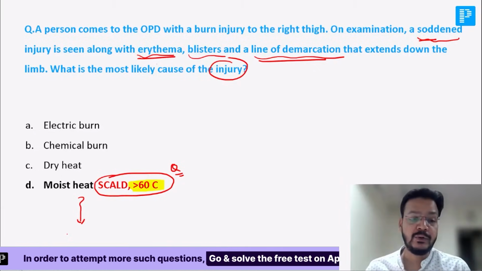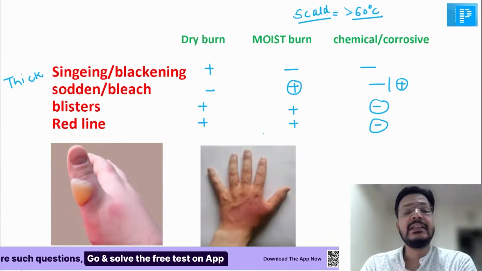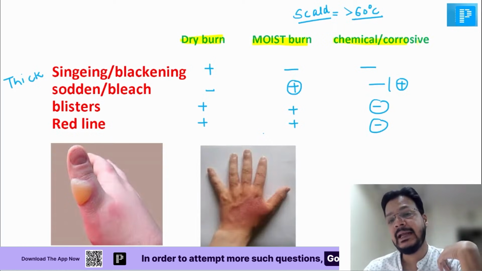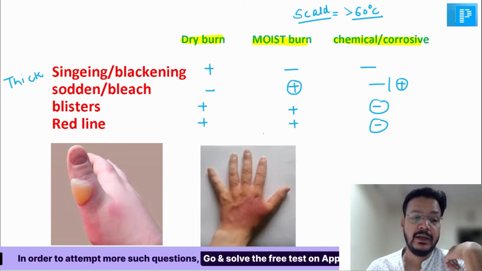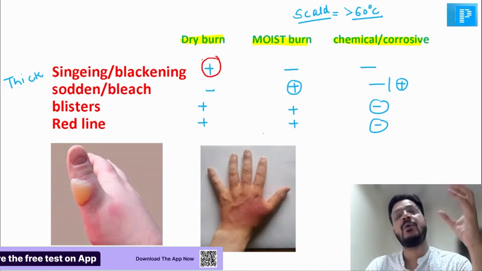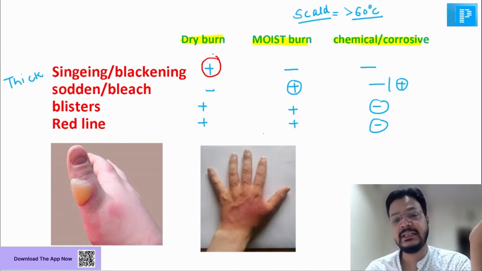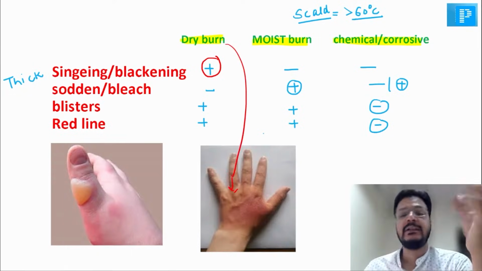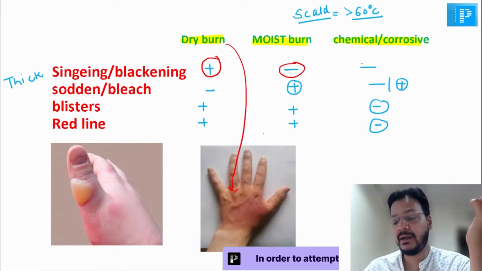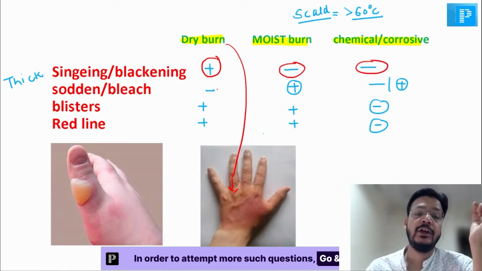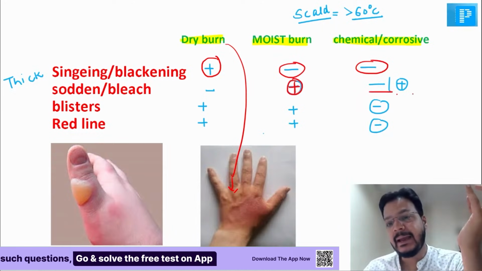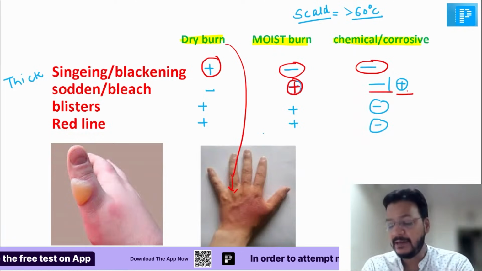Now, come to the difference, beta. Sir, there are three injuries: dry burn, moist burn, and chemical or corrosive burn. If you see singeing and blackening over the skin, that's a dry burn. You can see this is a dry burn. The blackening and singeing of the skin is there. But in moist burn and chemical burn, both are absent. Sodden skin is present mostly in moist burn. In chemical and corrosive burn it may be present, may be absent.